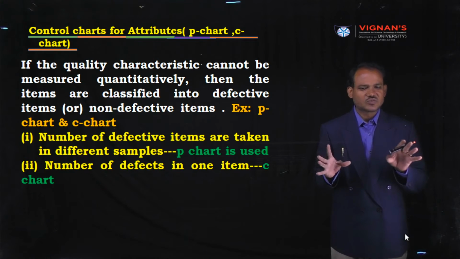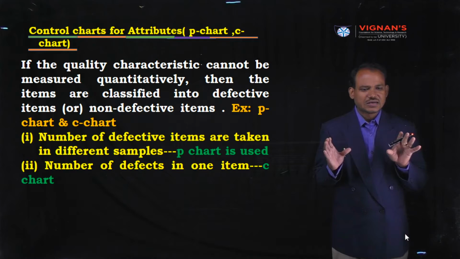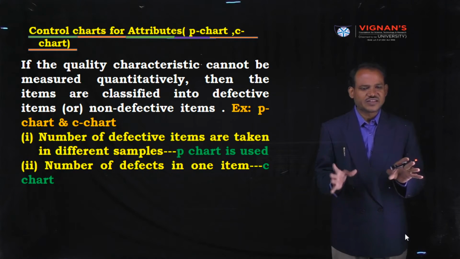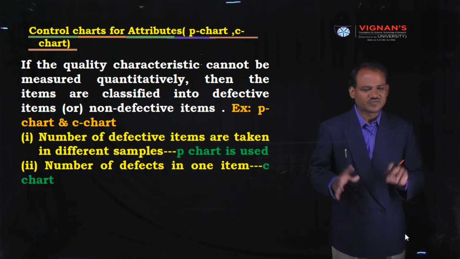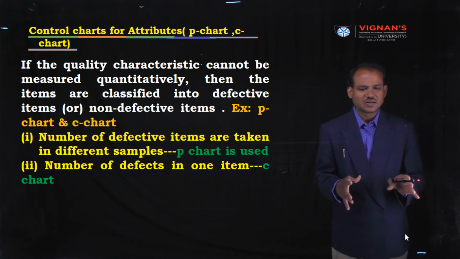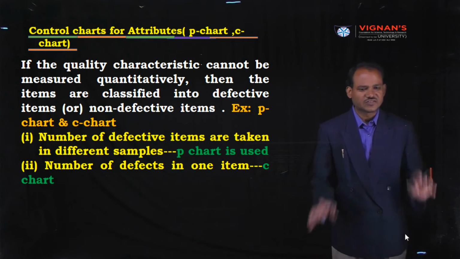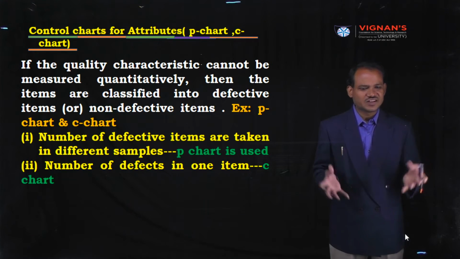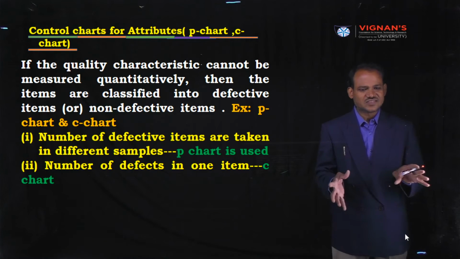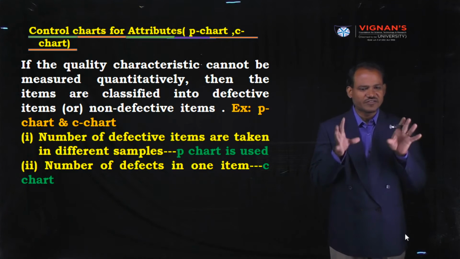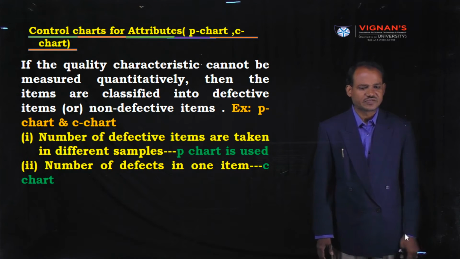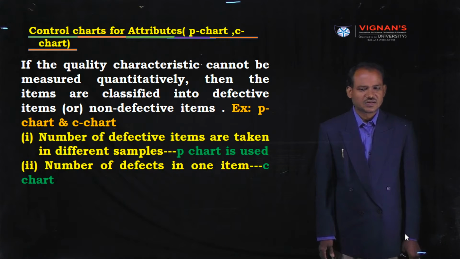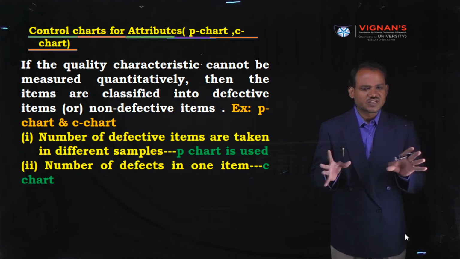We are going to classify the items into two categories: defective or non-defective. For example, on a glass, so many scratches are there. Each scratch is considered as one defect. That is nothing but the control charts for attributes.